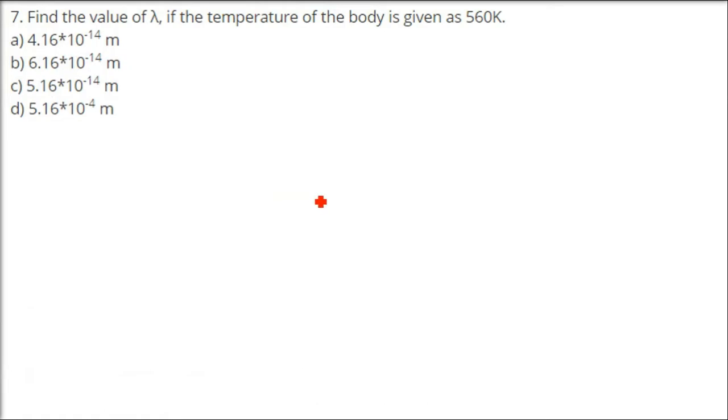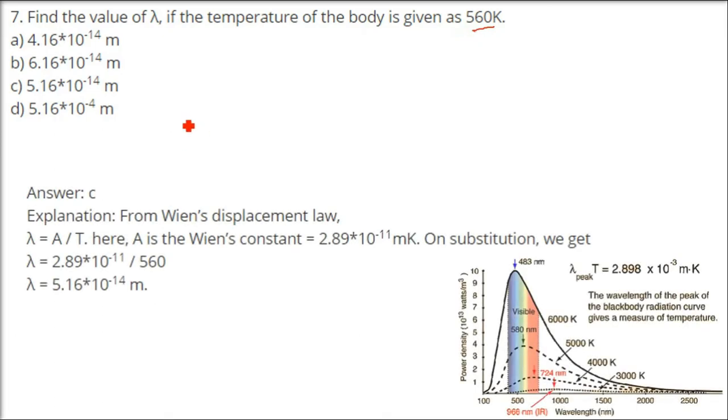Find the value of lambda if the temperature of the body is given as 560 Kelvin. Temperature of the body, capital T, is given. We have to find out the lambda. So in order to have a relationship between the wavelength and the temperature, Wien's displacement law is lambda equals A by T. A is Wien's constant, which is 2.89 into 10 to the power minus 11.